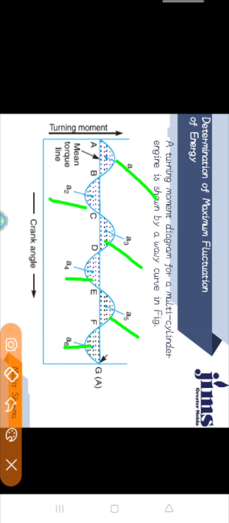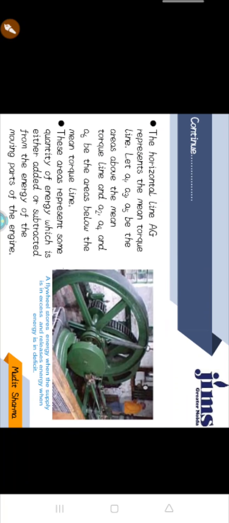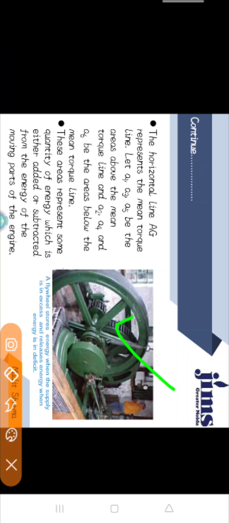So now if I am going to take energy at point A, let us suppose the energy in the flywheel at capital A point equals capital E. This is the schematic diagram for the flywheel. I already discussed this, and the role of the flywheel.